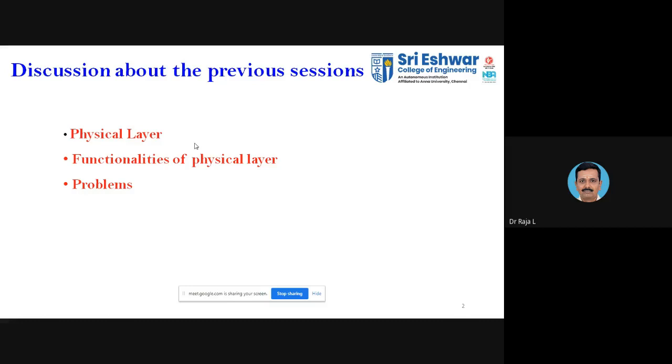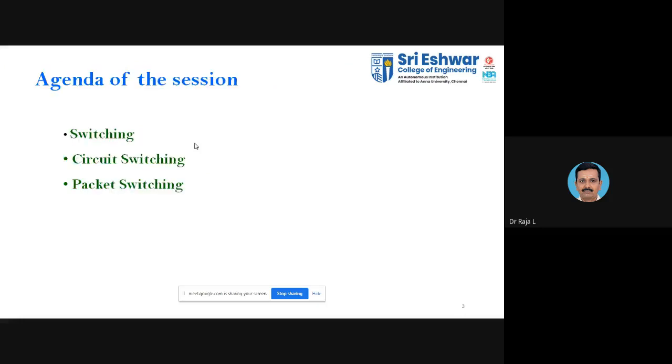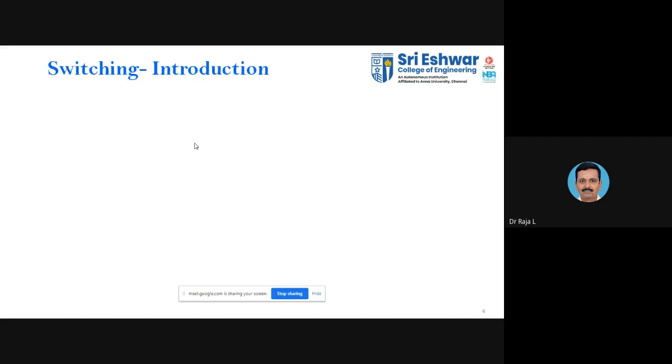The performance in terms of throughput, then latency, and we also discussed the problems that deal with throughput, transmission time, and so on. Okay, so now we'll move on to the second topic of Unit 2. It deals with switching. What is switching? What are the different types of switching? Mainly we concentrate on circuit switching and packet switching. We will be discussing those topics in today's class.